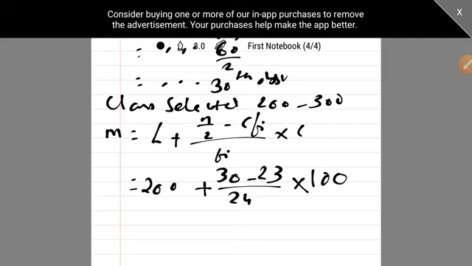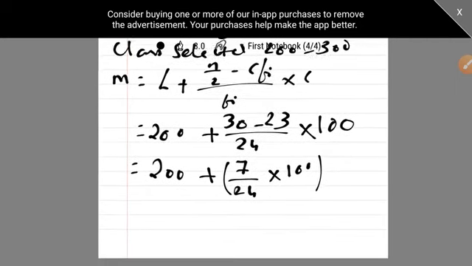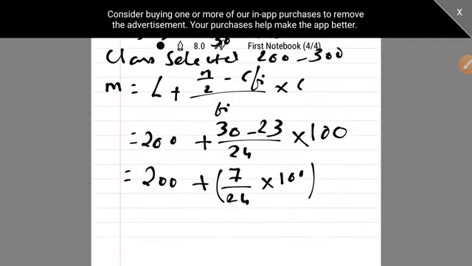Yes. So now you have to solve. 200 plus 30 minus 23 is 7. So it's 7 upon 24 into 100. Now you have to solve this. It's 200 plus 7 into 100 upon 24.